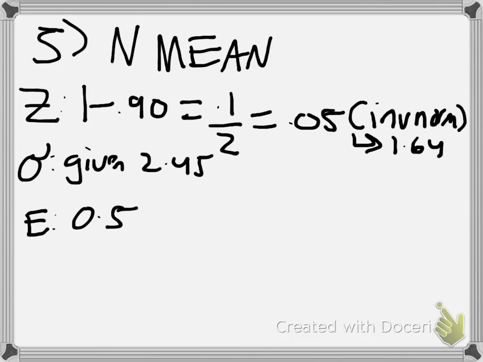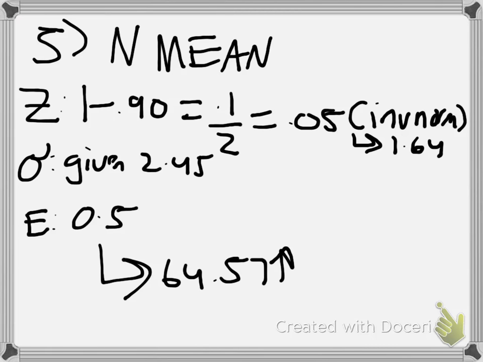So you input this all into your calculator, and nmean, you hit calculate, and you should come out with 64.57, and you round up to the next whole number, and you should get 65 as the sample.